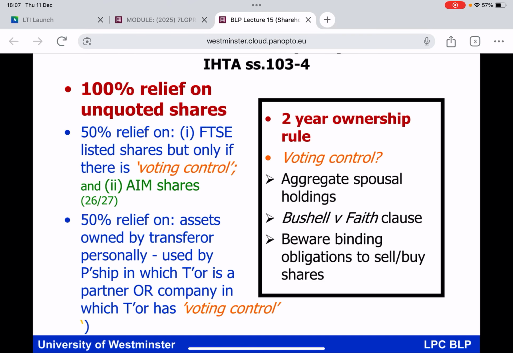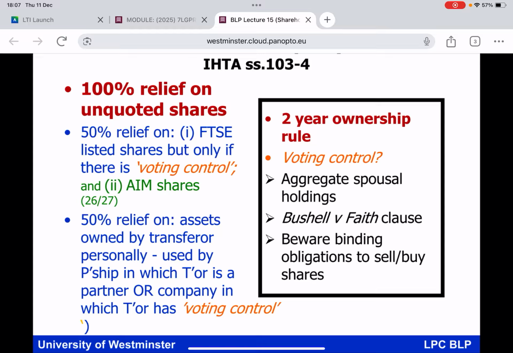You are going to find, are you not, that for BLP exam purposes, our focus is really on the BPR, not the APR. How does business property relief operate? 100% relief against the value of unquoted shares. Well, keeping that simple, everybody, a 100% reduction in the value of shares in a private limited company, for the purposes of an IHT calculation.